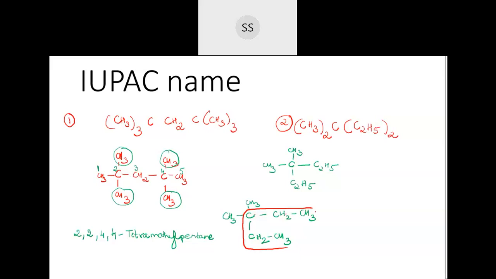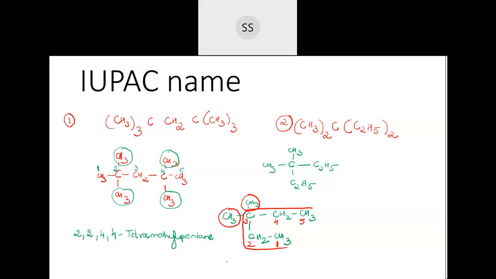And numbering you can do from any side, because if I start from here also, 1, 2, third position I'll be giving for the branch. Even if I start from this side, 1, 2, 3, I'll be giving third position only for the branch. So I can start from any side. I'll start from here: 1, then 2, then 3, 4, and then 5. At the third position, you have 2 branches, 1 CH3 here, 1 more CH3.